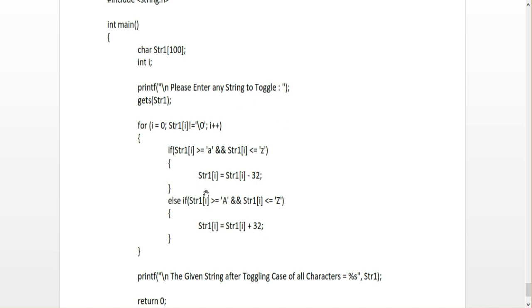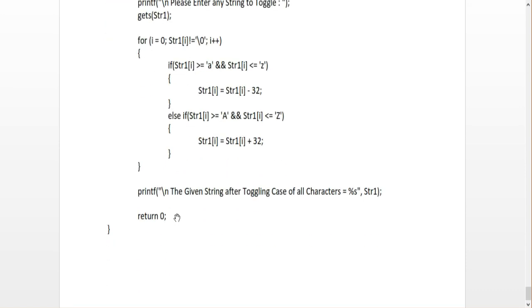Because small letter a is 97, so 97 minus 32. If it is a capital letter, then the calculation is plus 32. The corresponding character plus 32 will convert it into the small letter. So this way I can toggle the corresponding string operations. If I give capital letters, they will convert to small letters, and small letters will convert into capital letters. Thank you.